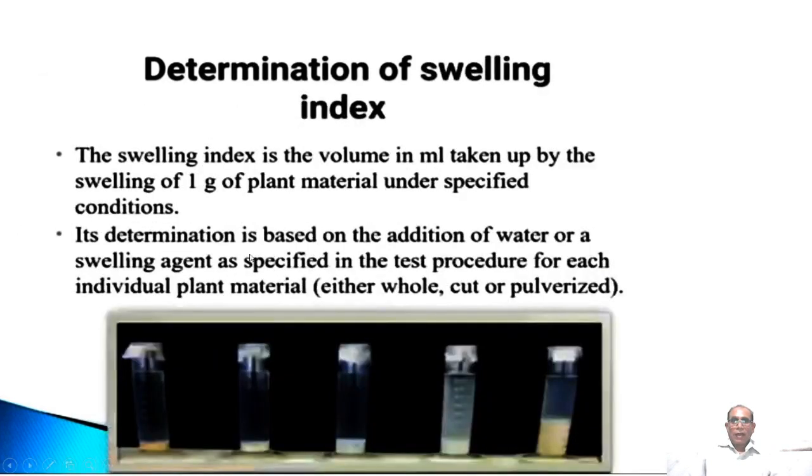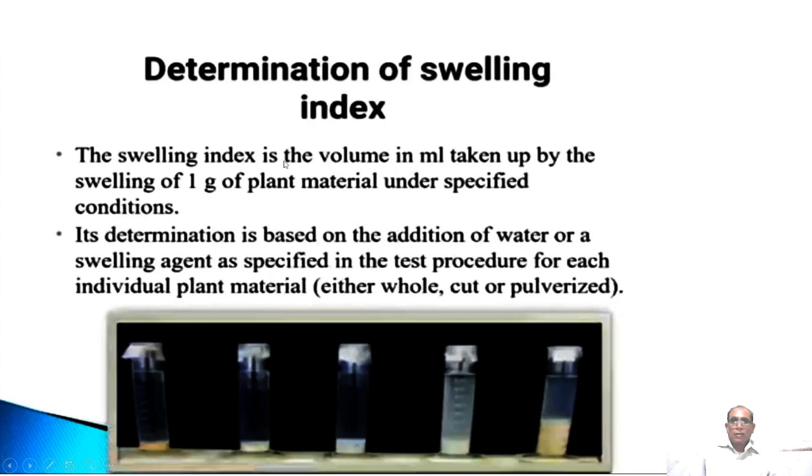Then swelling index, for drugs like acacia or guar gum or isabgol. These drugs swell up when taken. So when we are going for various formulations, if these drugs are present then your formulation will be disturbed. So we have to check swelling index.